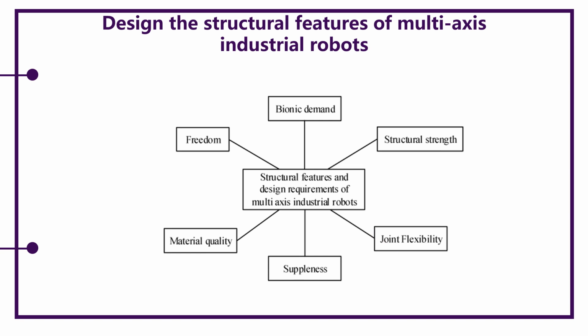The leg structure not only needs to have sufficient strength and stiffness, but also needs to have a large load-bearing capacity so that heavy masses can be carried during work.